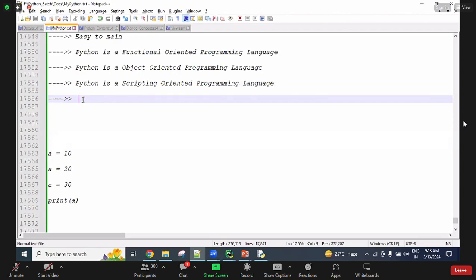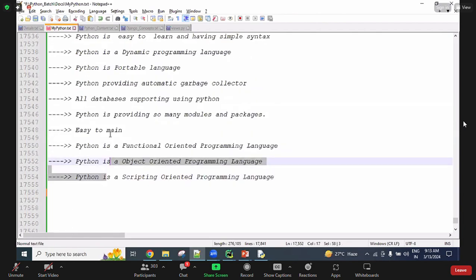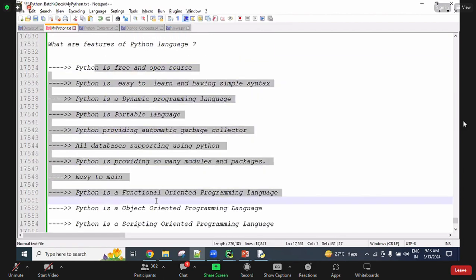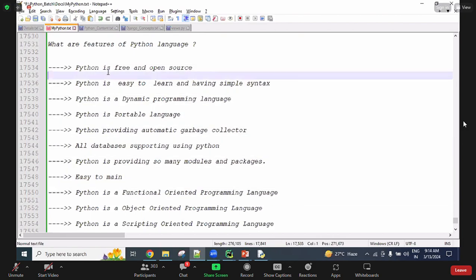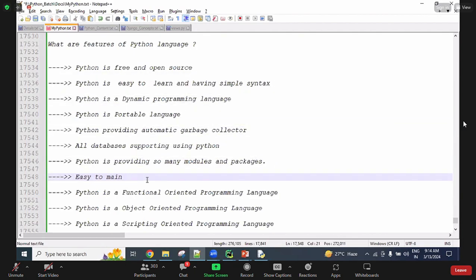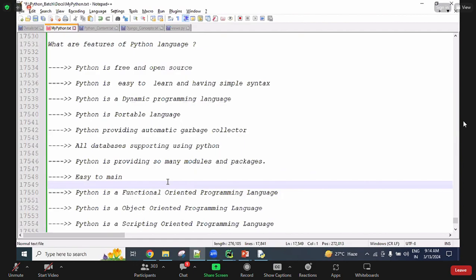So there are several features here. The final conclusion is that because of all these reasons, Python is in more demand nowadays. Developers are choosing Python for their next career step. For learners and students, this is the best choice. For those with experience who want to move to another company for a better role and better pay, using Python you can easily crack interviews. You can easily learn it and crack it.